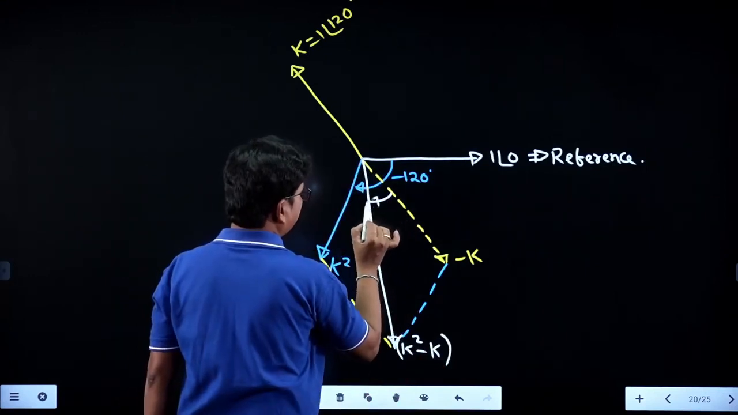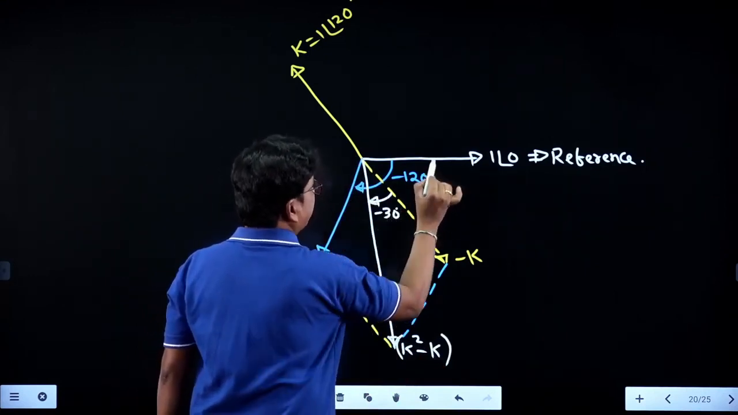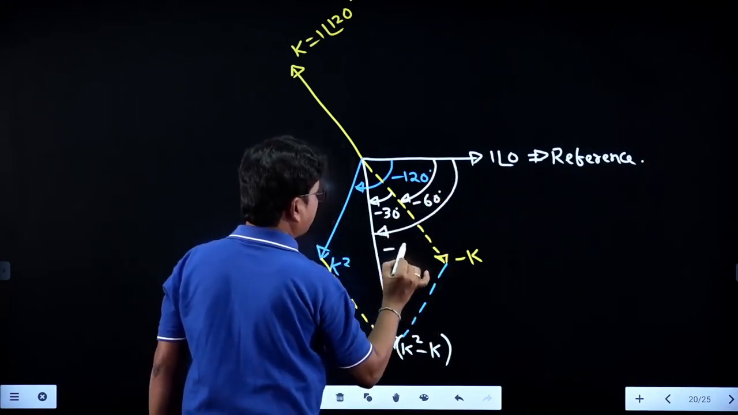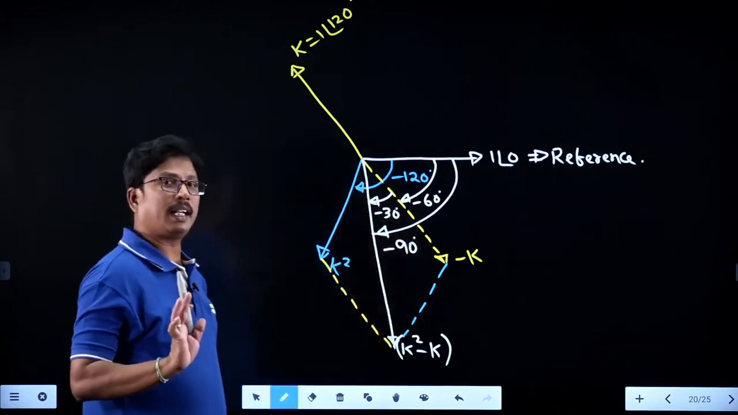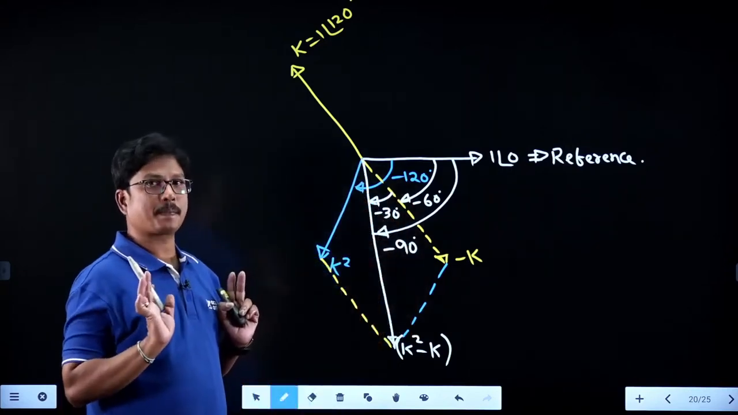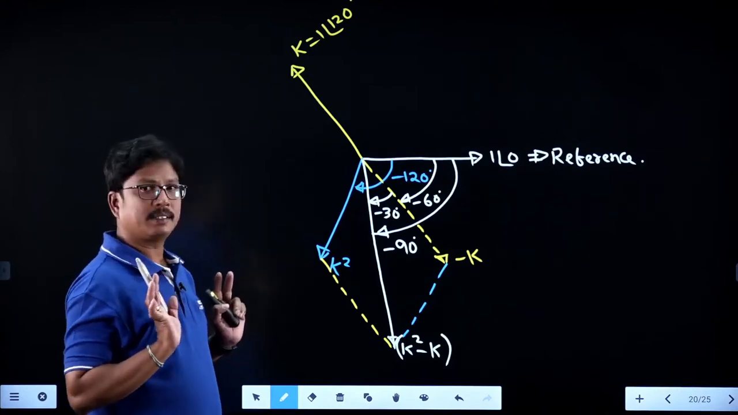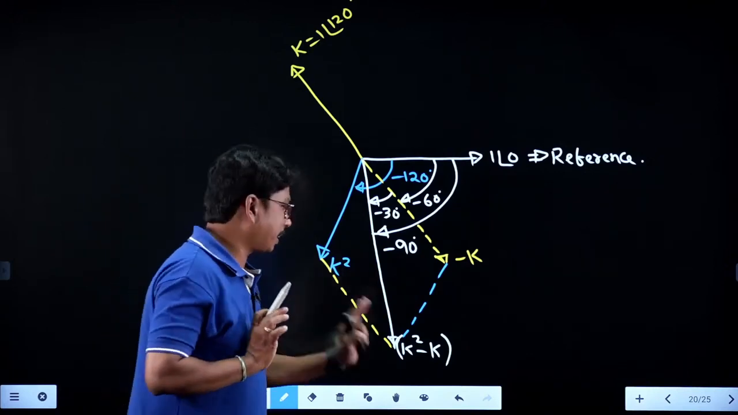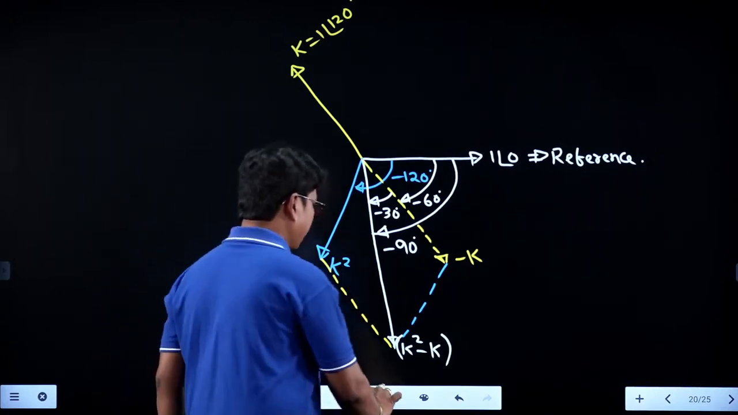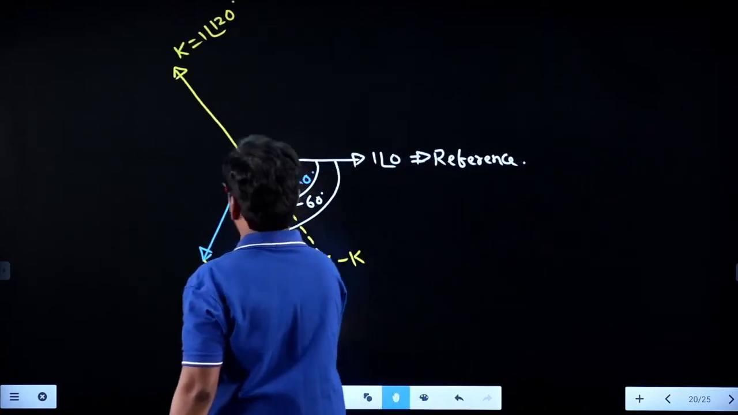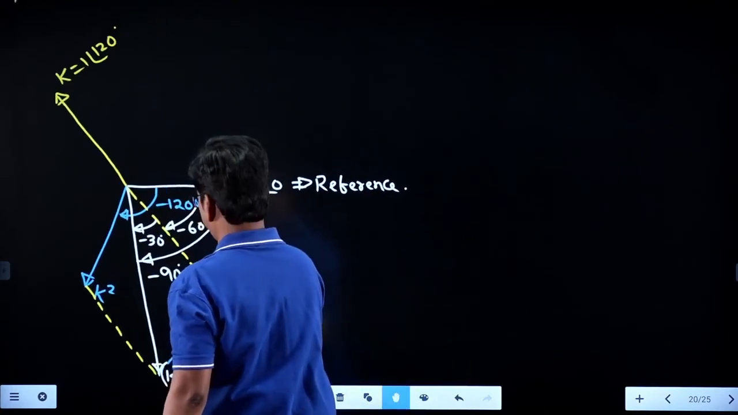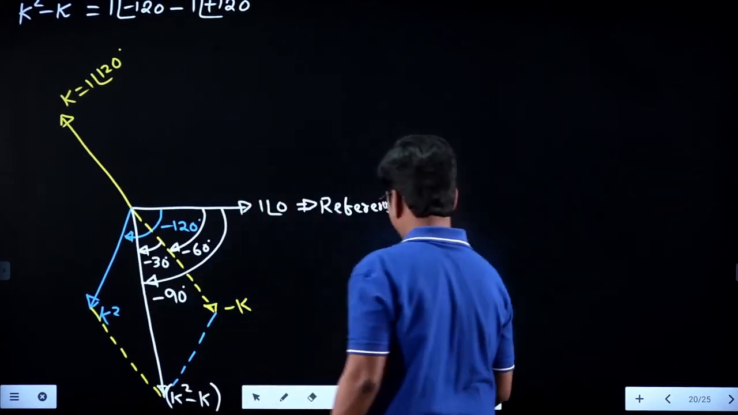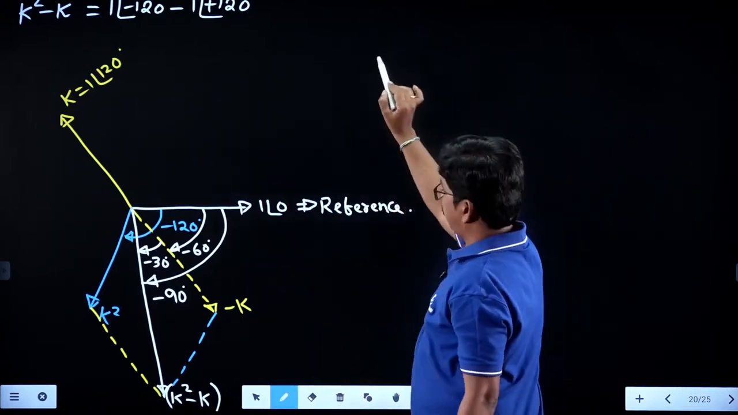Then this angle is minus 30, this angle is minus 60, and the total angle from the reference is minus 90. Clear, right? Now, what is the magnitude of this k square minus k? You will get it as root 3. Let me calculate that magnitude of the k square minus k value.